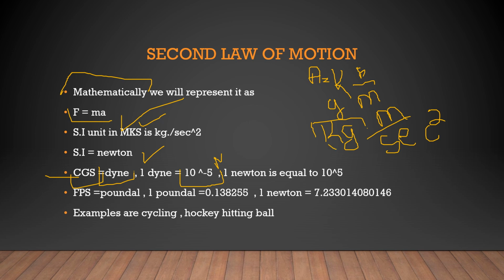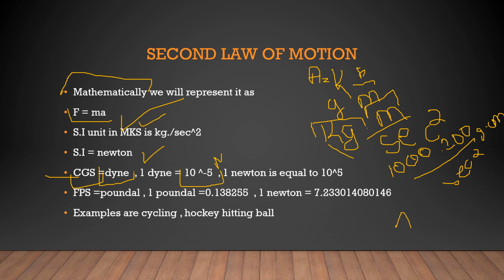We know that kilo is equal to 1000, so we write 1000 here. Meter is converted to centimeter. We know that 1 meter is equal to 100 centimeters, divided by second square, giving gram centimeter.